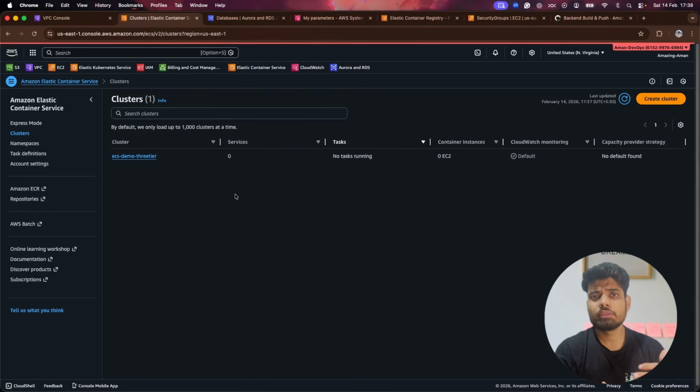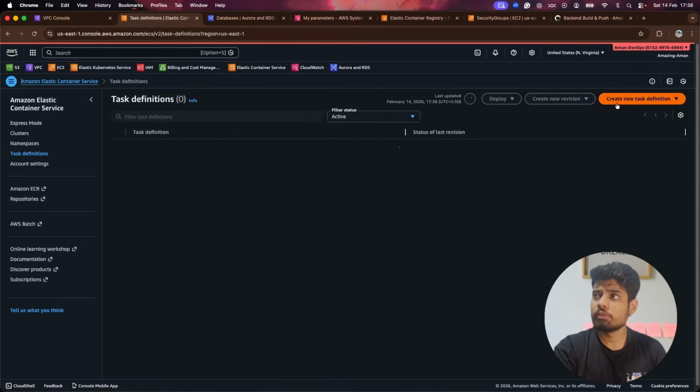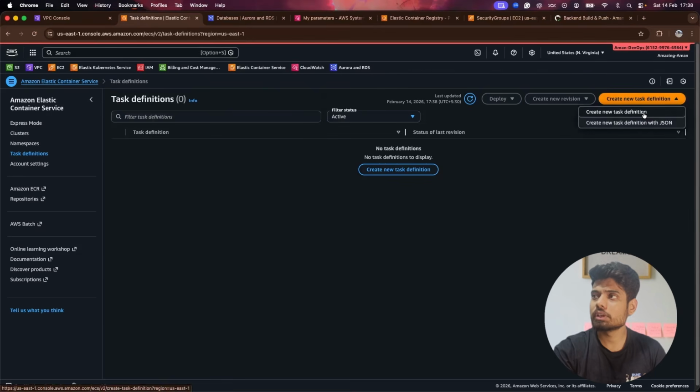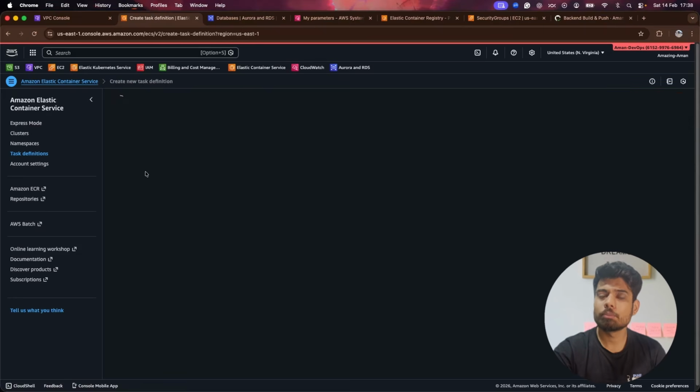In ECS, whenever we have to deploy applications, we have to create one thing, which is a task definition. You can see it on the left. We have to provide the blueprint of the container, like what configurations it needs to deploy our container. I will click on create new task definition, and either you can go with the JSON way, or you can simply go with the manual way.